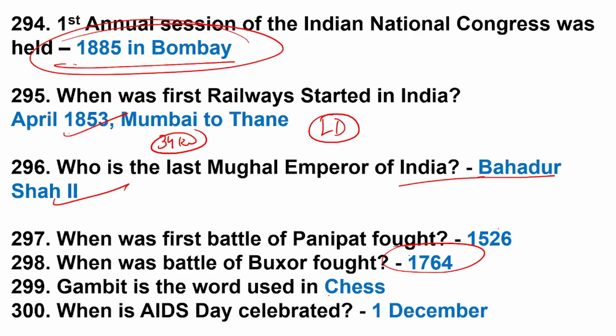Gambit is the word used in chess. When is 8th day celebrated? 1st December. So, 300 questions for you to practice. I will share the PDF on Telegram.